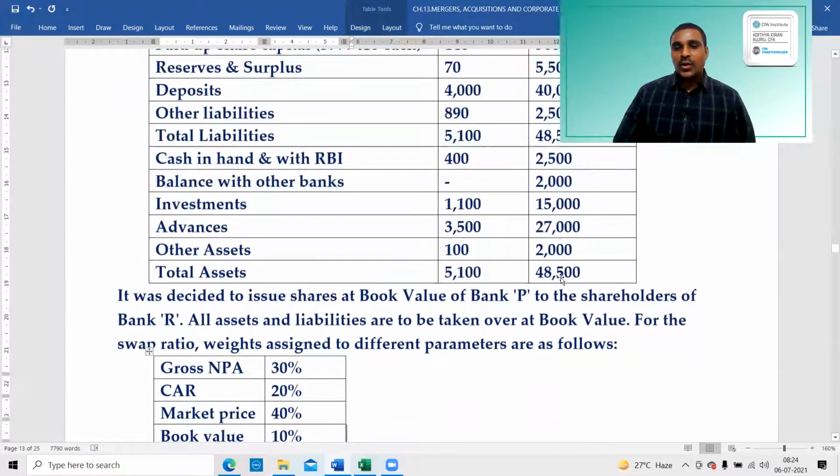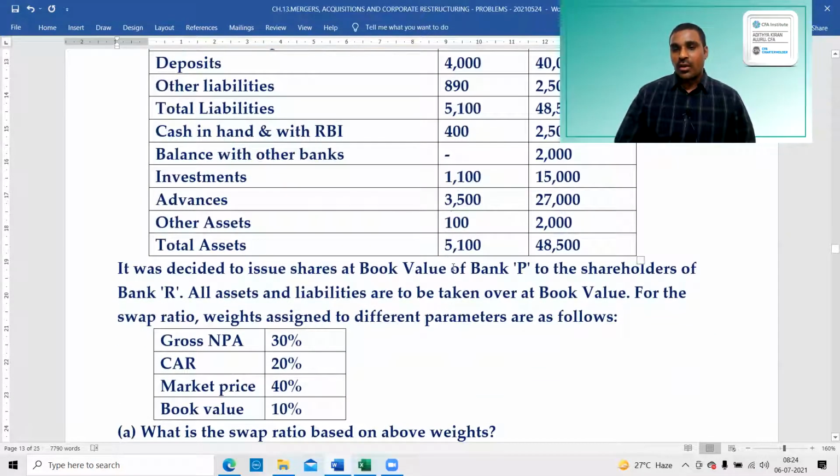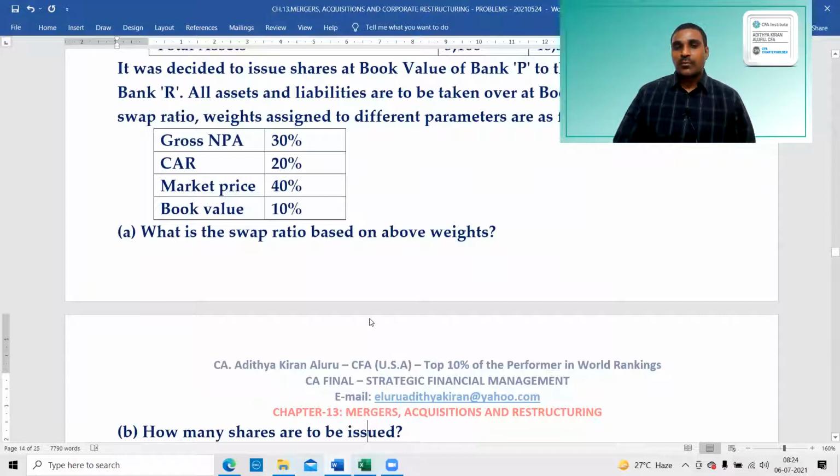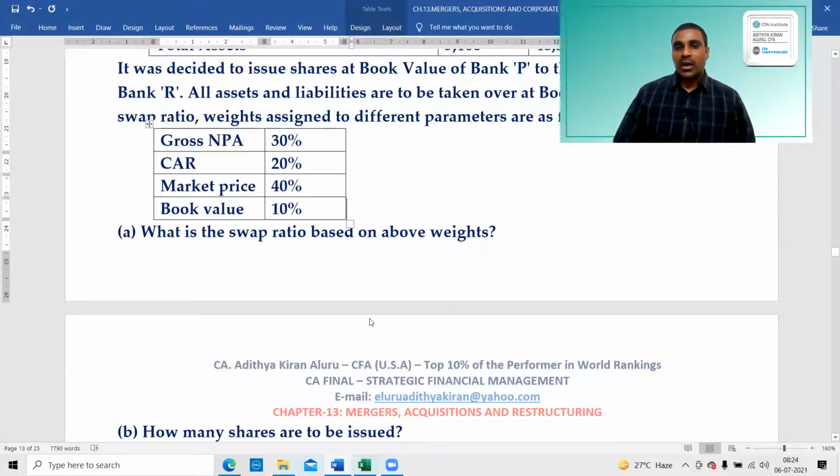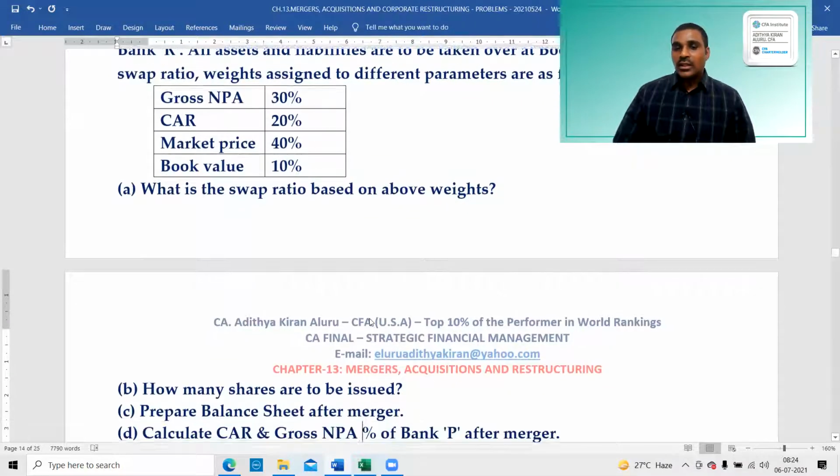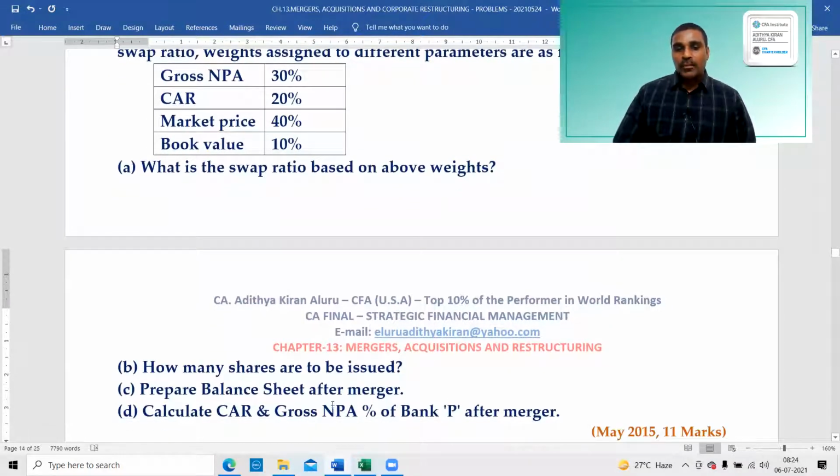It was decided to issue shares at book value of Bank P to the shareholders of Bank R. All assets and liabilities are to be taken over at book value. For the swap ratio, weights assigned to different parameters are as follows: gross NPA, CAR, market price, book value. What is the swap ratio based on the above weights? How many shares are to be issued? Prepare the balance sheet after merger. Calculate CAR and gross NPA percentage of Bank P after merger.